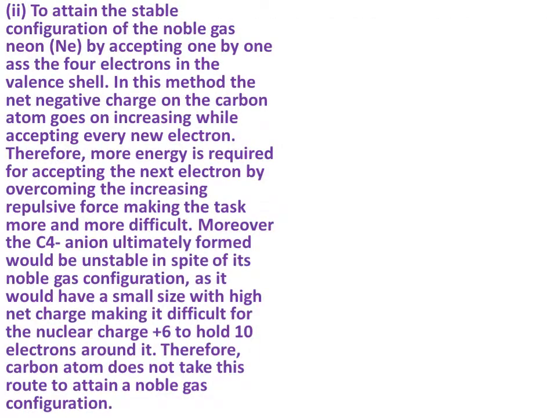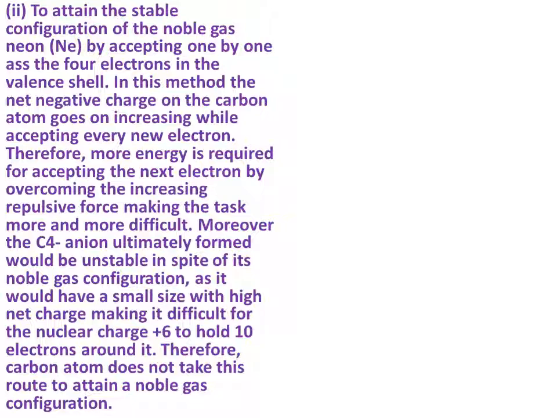Carbon could attain the stable configuration of the noble gas neon by accepting, one by one, 4 electrons in the valence shell. In this method, the net negative charge on the carbon atom goes on increasing while accepting every new electron. Therefore, more energy is required for accepting the next electron by overcoming the increasing repulsive force, making the task more and more difficult.